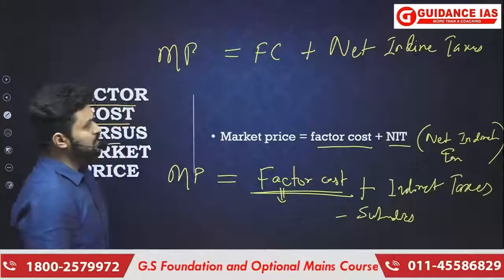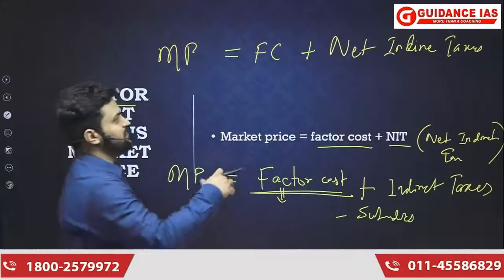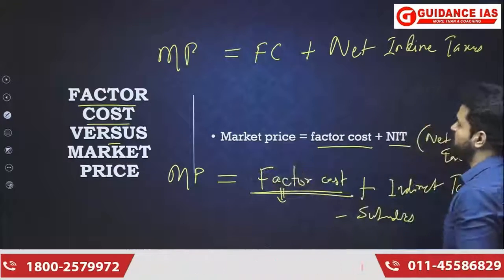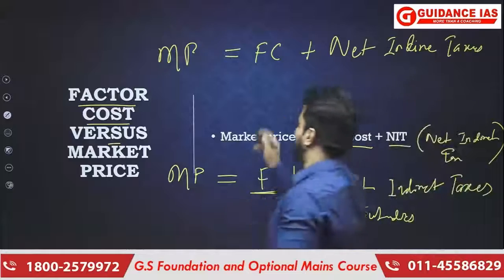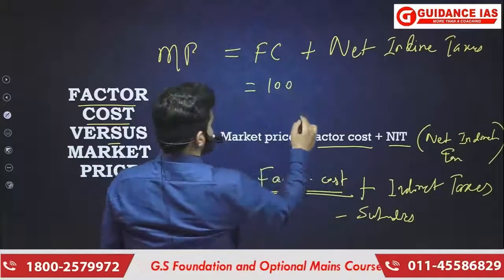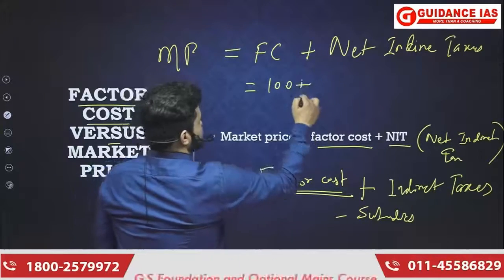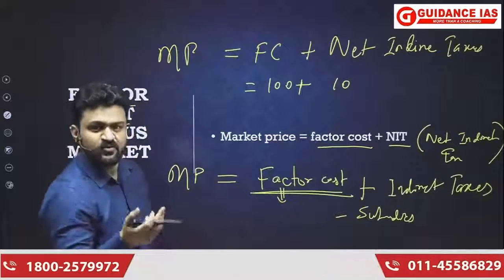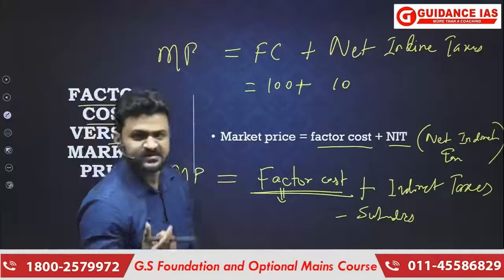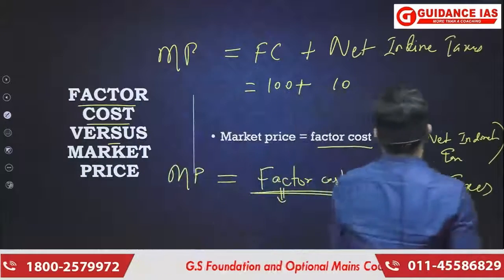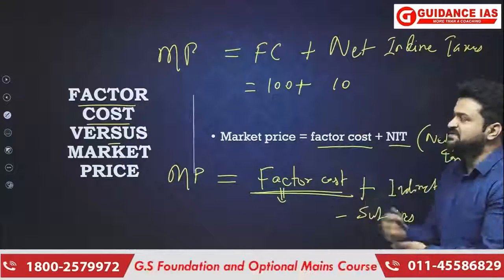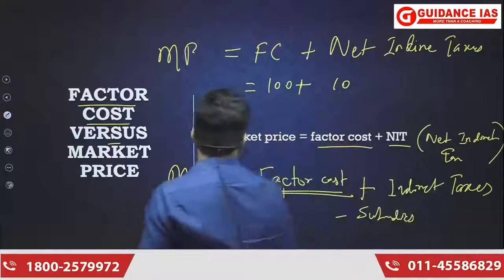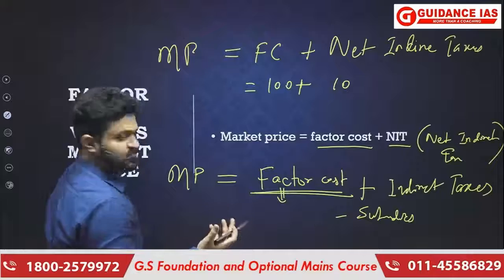Why? Because indirect tax is something that the producer is going to pass on to the customer. For example, the factor cost was say 100 rupees. Then tax was imposed, which was 10 rupees. That is definitely going to increase the market price. Then maybe the government has subsidized that product also, because it wants everyone to use that product, or something like this.